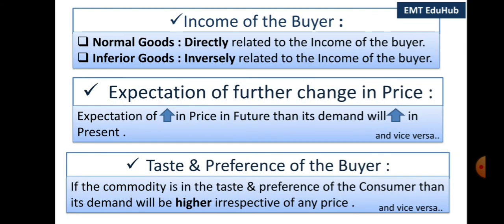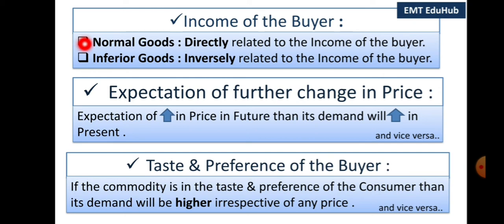Next is income of the buyer. The demand for a commodity also depends on the income of the buyer. When your income increases, you're likely to spend more on purchase of some goods such as fruits, full cream milk, butter, etc. Now such goods are normal goods. Normal goods are those goods whose demand increases with the increase in income.